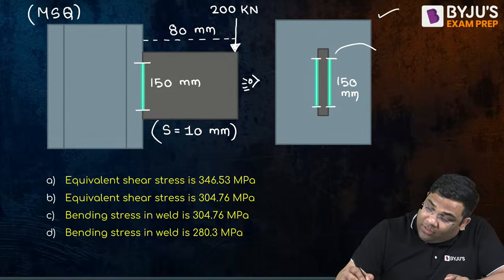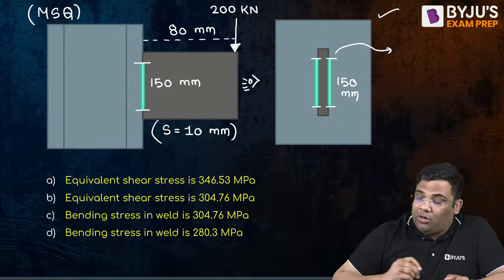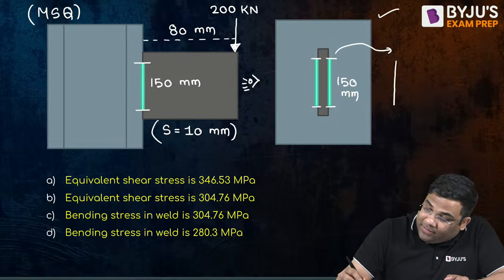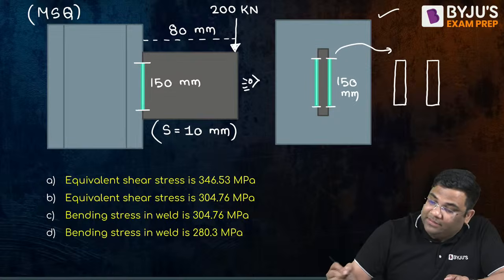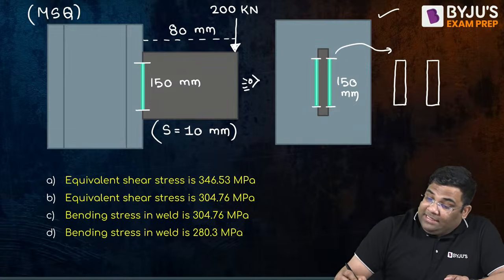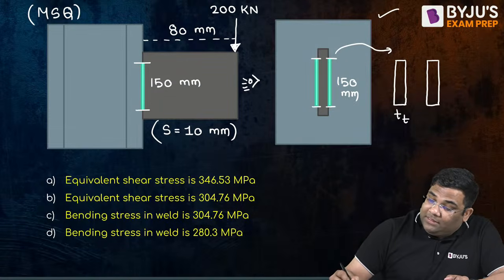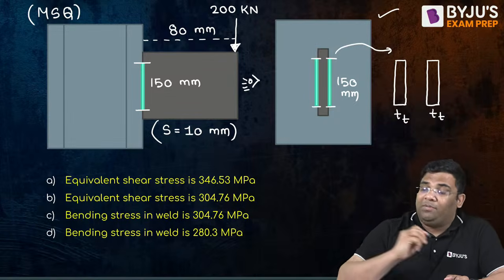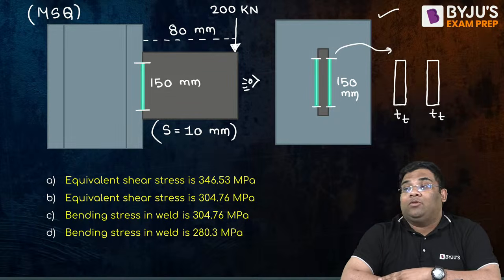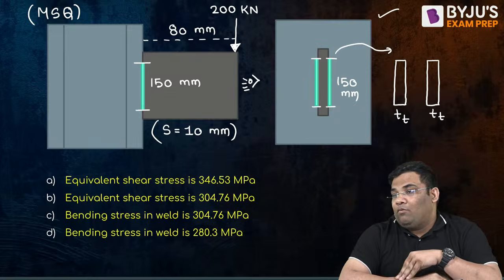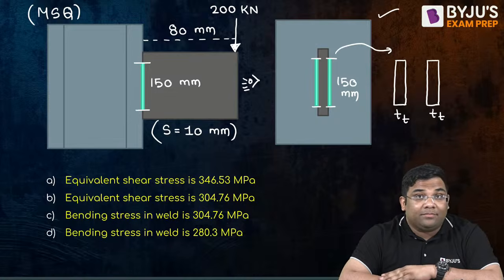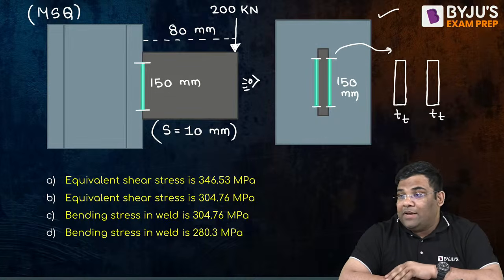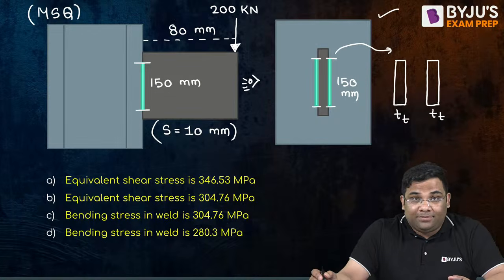If I draw the weld section, it will be two rectangles, right? One rectangle will be like this, another rectangle will be like this. The weld section will be something like this. Now, this thickness of the weld will be the throat thickness. Now tell me, what will be the throat thickness? Please mention in the comment section.